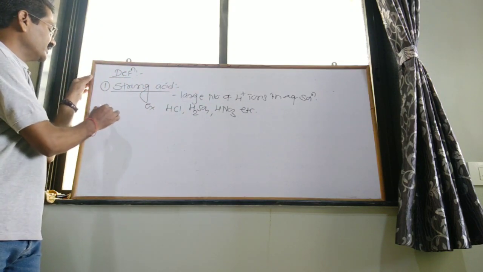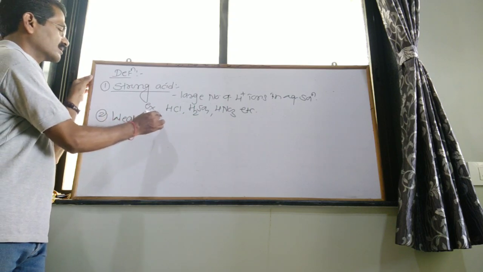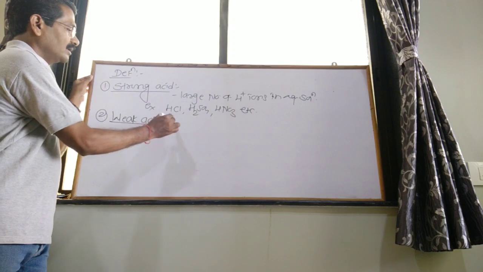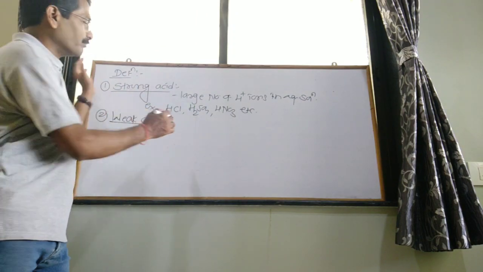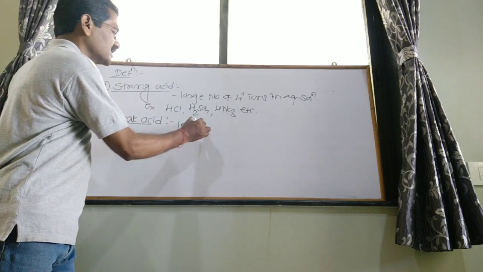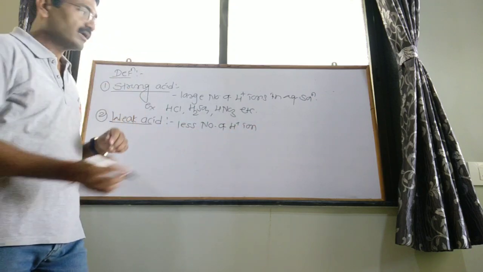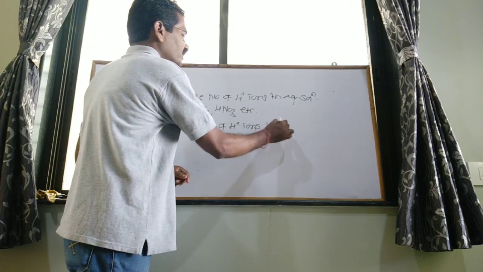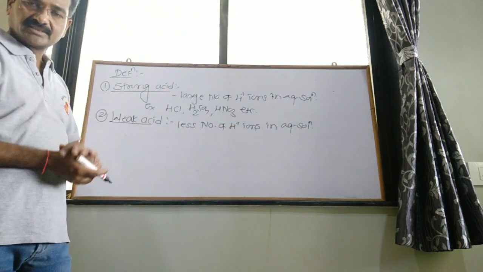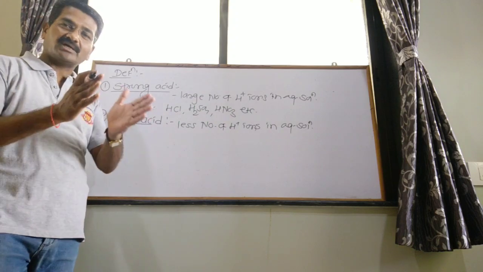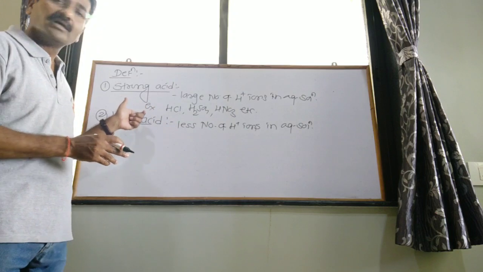Then the second definition, weak acid. An acid that gives a less number of H plus ions in aqueous solution is called a weak acid. Those acids that give a small number of H plus ions whenever dissolved in aqueous solution are called weak acids.